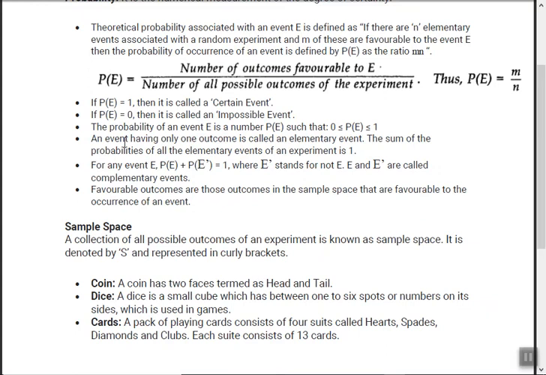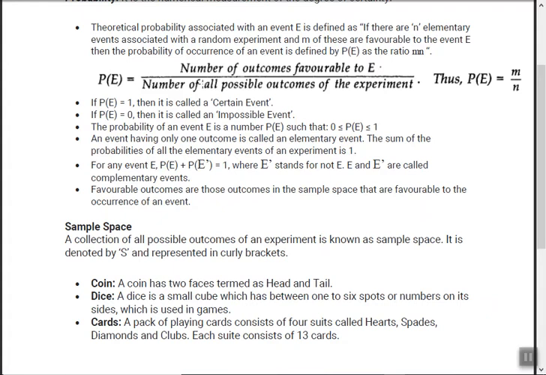Chances are 0. The probability of an event is a number P(E) such that 0 is less than or equal to P(E), which is less than or equal to 1. Means always the probability lies between 0 and 1. Why? Let's see.